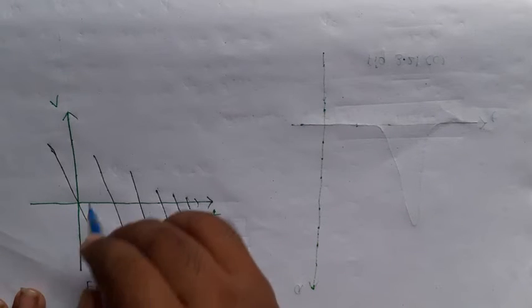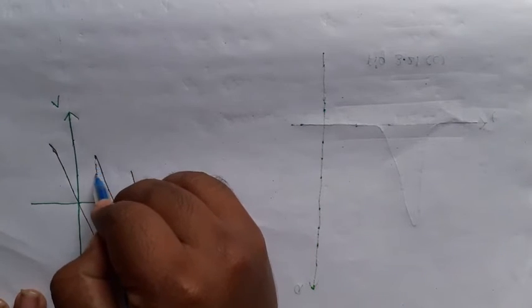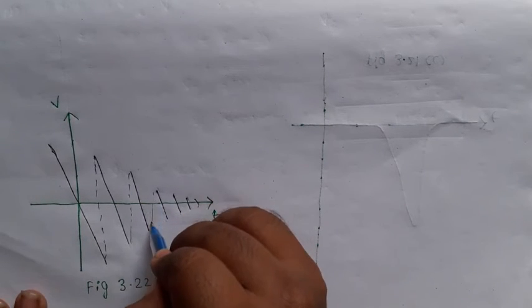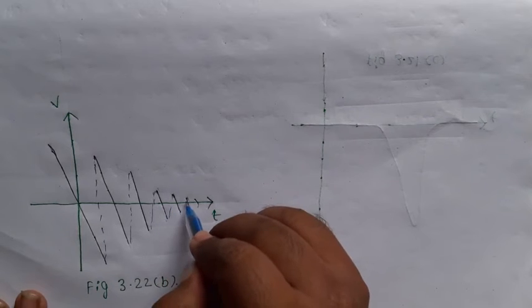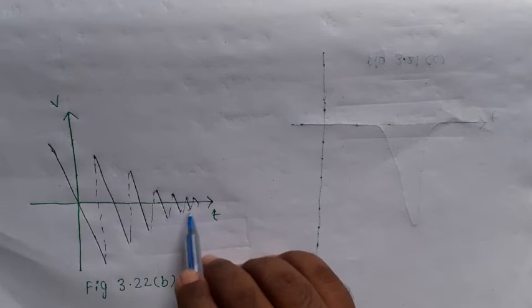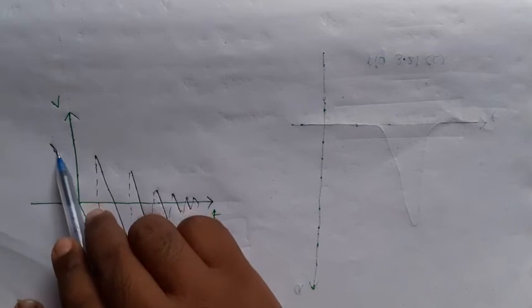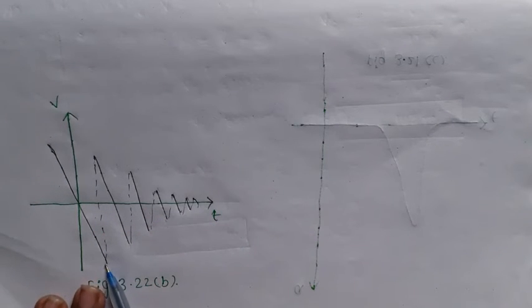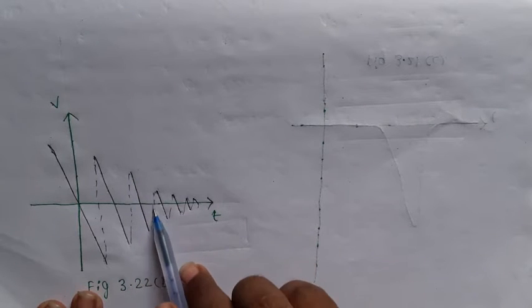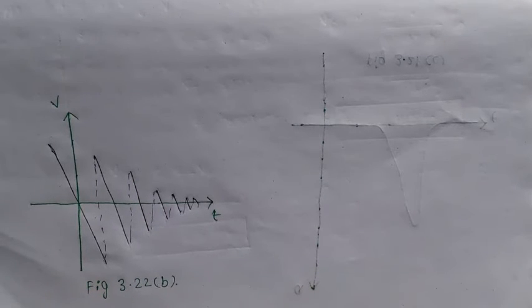For understanding, I am drawing imaginary lines. These are imaginary lines. So what happened? Velocity decreases after increasing, decreases, increases, decreases, increases, decreases, increases. So velocity is gradually decreasing and increasing, decreasing, increasing.